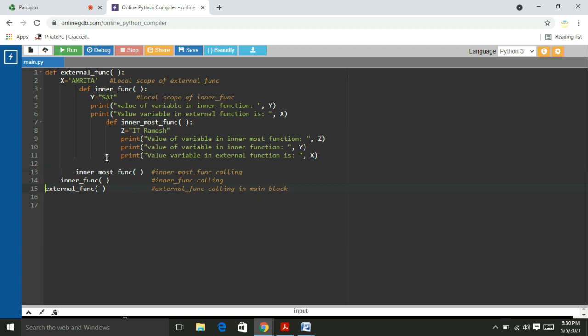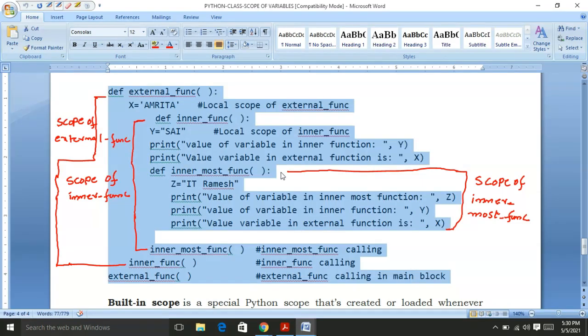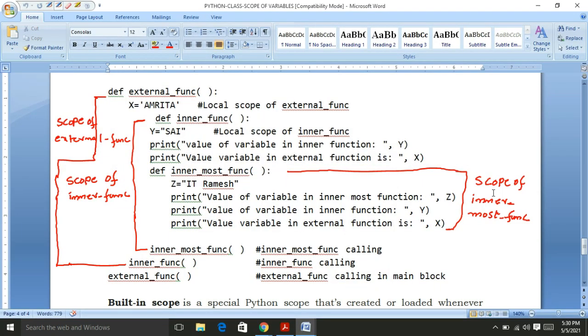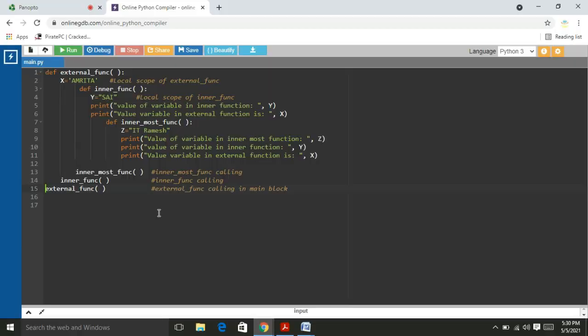Okay, friends. For ease of understanding, I write some lines here. This is the scope of the innermost function. This line indicates the scope of the inner function. This is the scope of the external function. So the external function call is in the main block. I go to the online compiler to check whether there are any indentation errors.